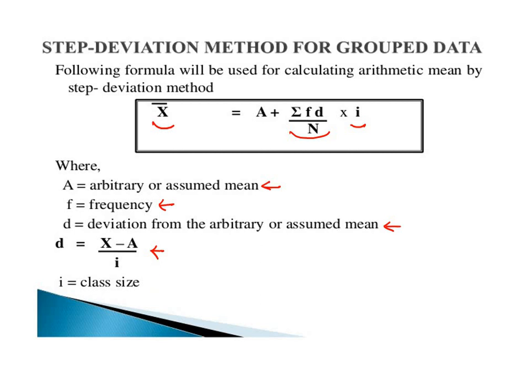Or h can be any common magnitude of the class interval. Not only class size, it can be any common magnitude of the class interval.